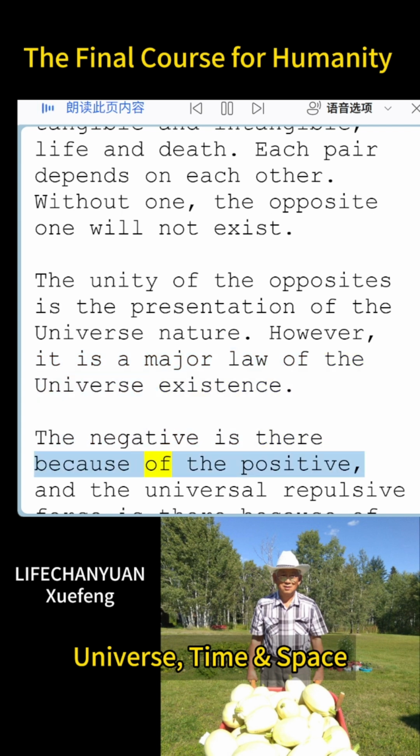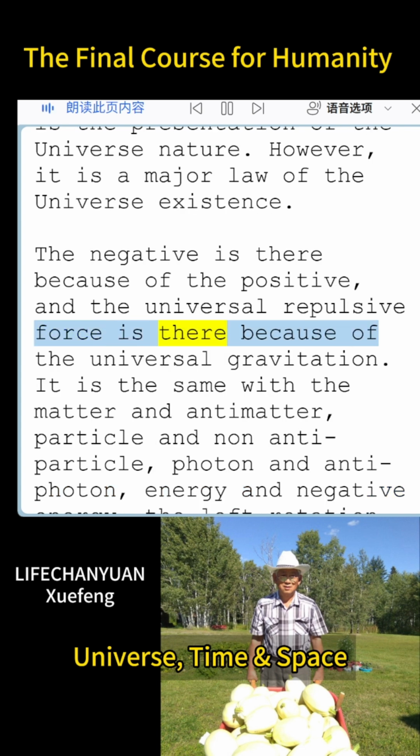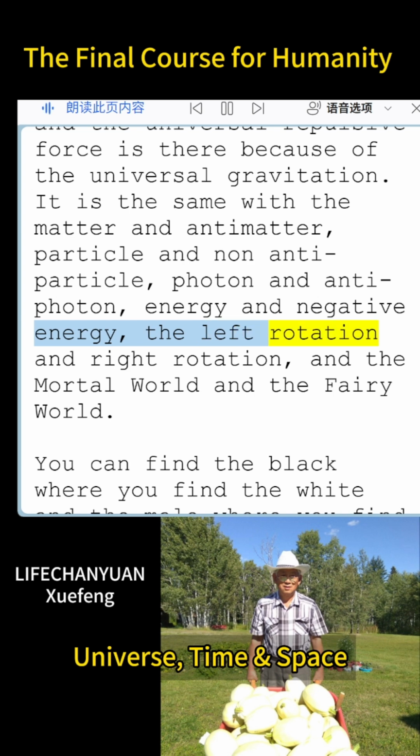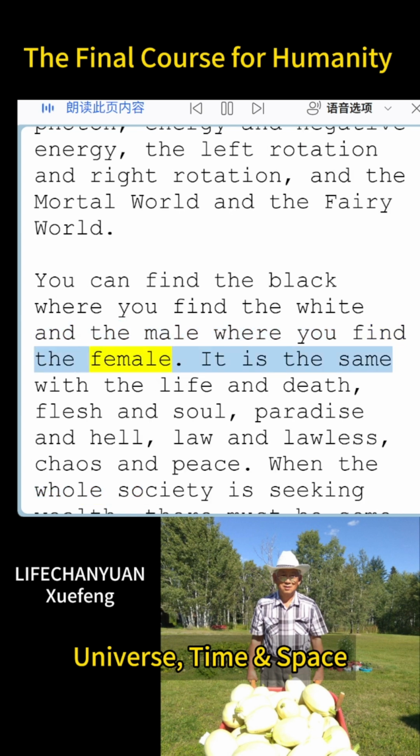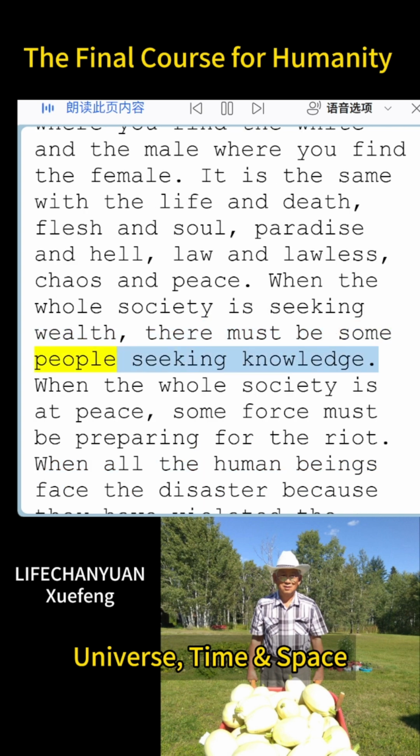The negative is there because of the positive, and the universal repulsive force is there because of the universal gravitation. It is the same with the matter and antimatter, particle and antiparticle, photon and antiphoton, energy and negative energy, the left rotation and right rotation, and the mortal world and the fairy world. You can find the black where you find the white and the male where you find the female. It is the same with life and death, flesh and soul, paradise and hell, law and lawless, chaos and peace. When the whole society is seeking wealth, there must be some people seeking knowledge. When the whole society is at peace, some force must be preparing for the riot.